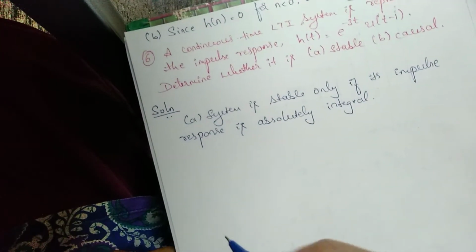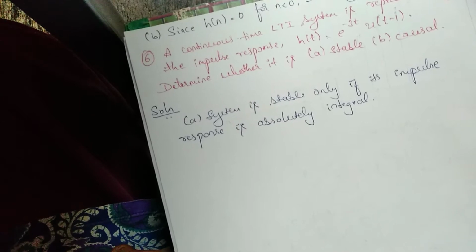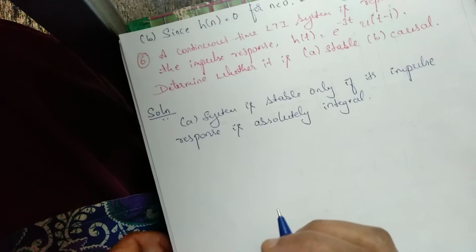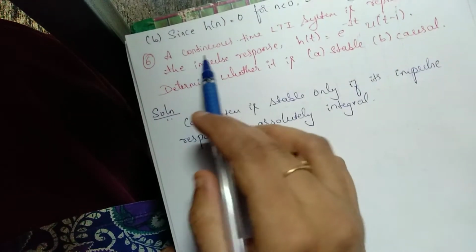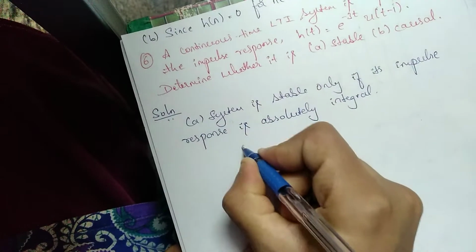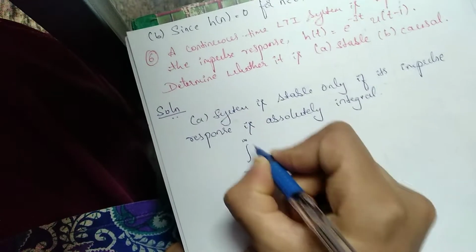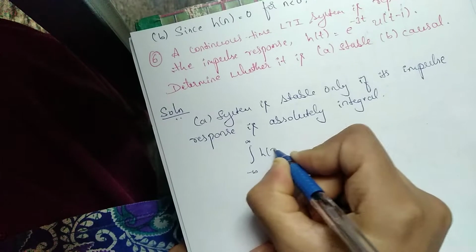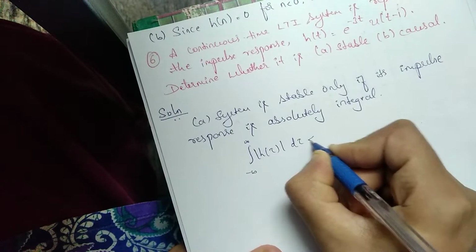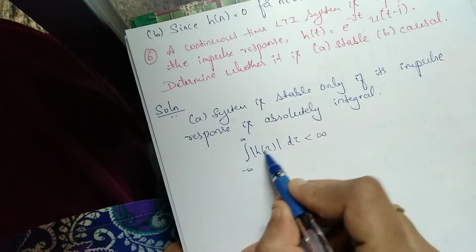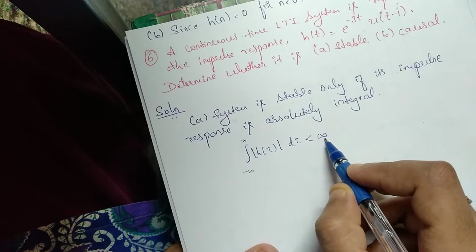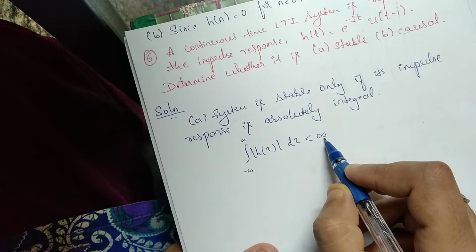First of all, if we need to check the system is stable, it is stable only if the impulse response is absolutely integrable. Since it is continuous time, we are taking an integral. So we need to check integration from minus infinity to infinity of h of tau d tau should be less than infinity. So it has to be integrated and that value should be less than infinity. This is how we need to check.